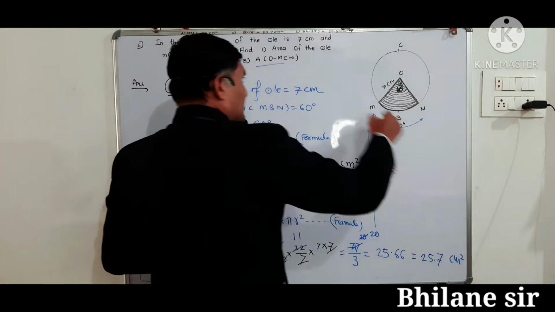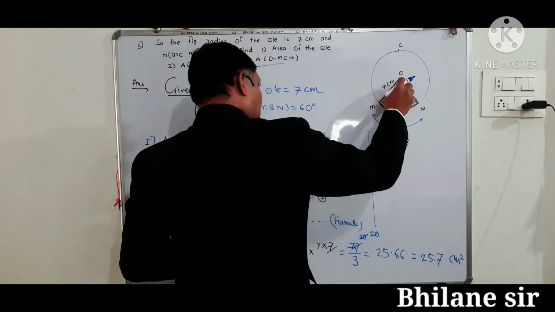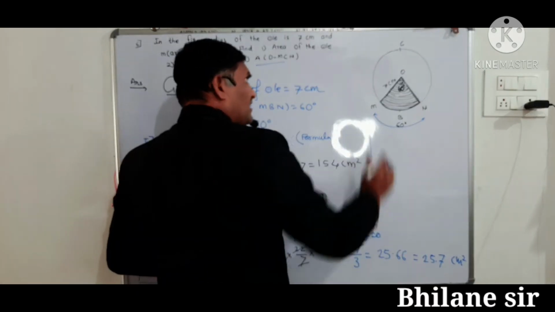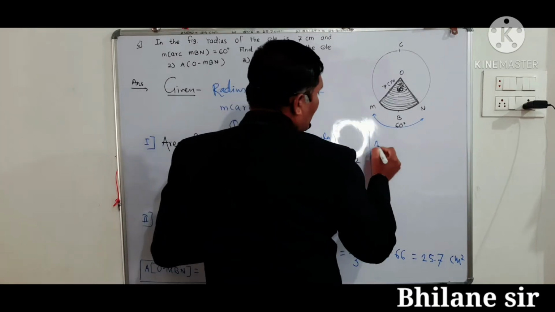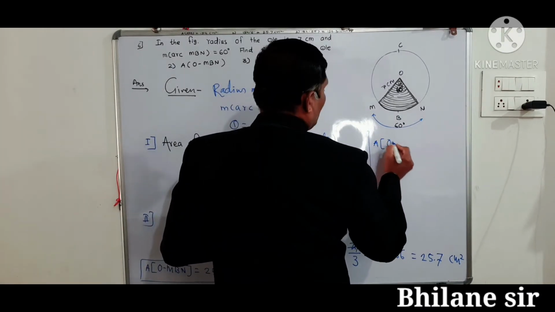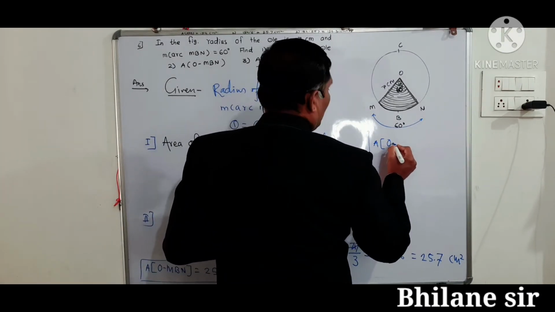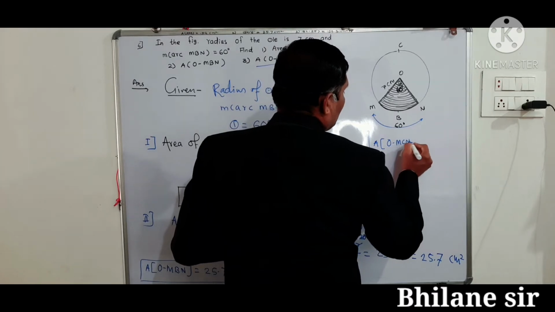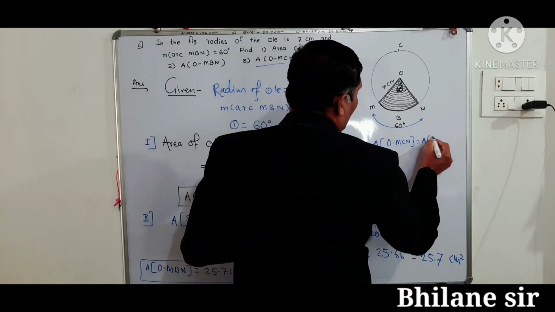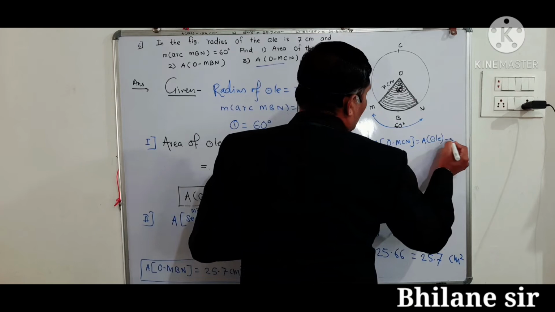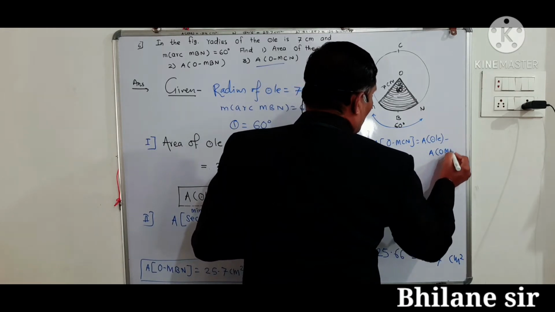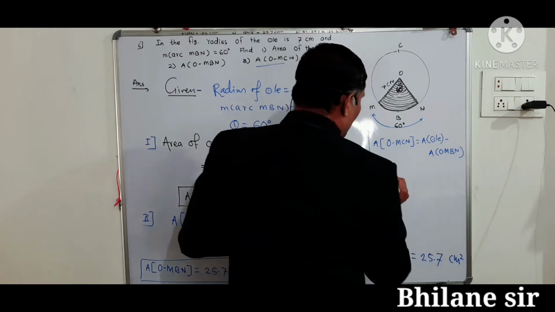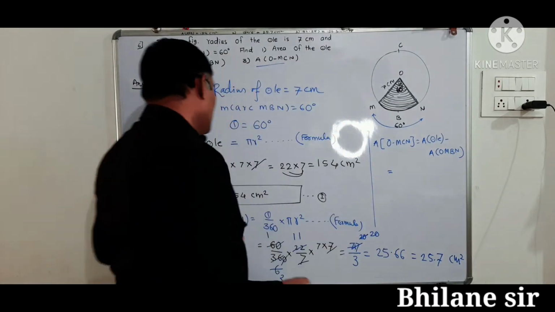Then now third answer, होल सर्कल में से ए माइनर सेक्टर माइनस करेंगे तो मेजर सेक्टर मिल जाएगा. That is area of sector OMCN is equal to area of circle minus area of sector OMBN. Okay, putting the given values, area of circle